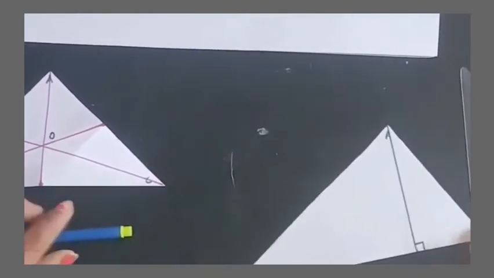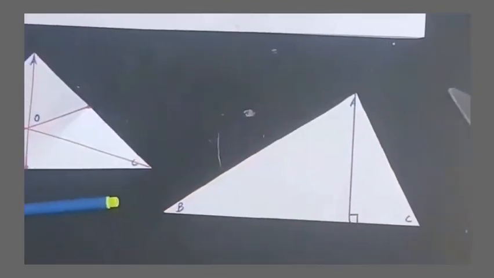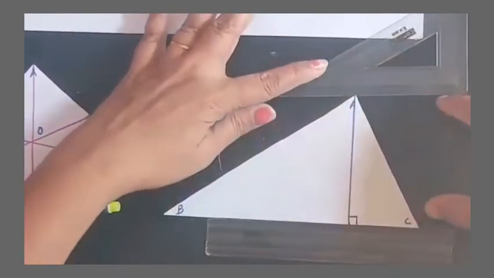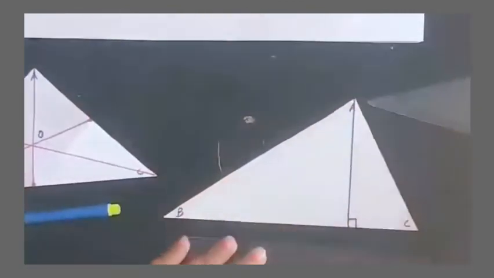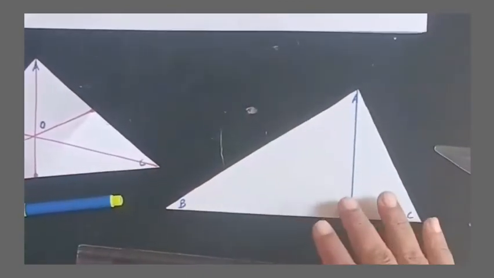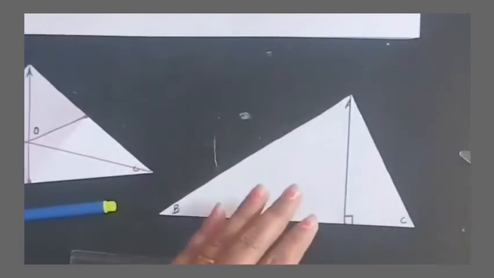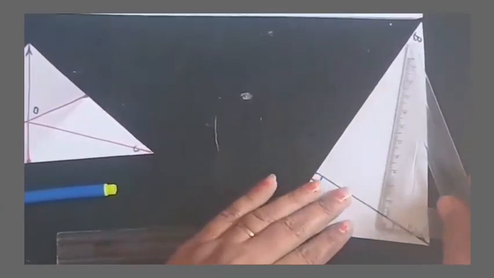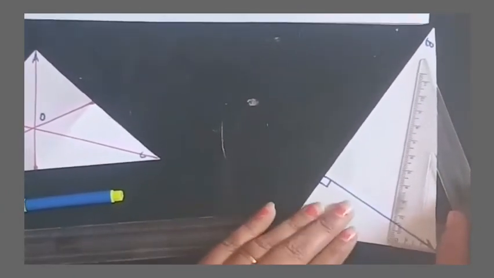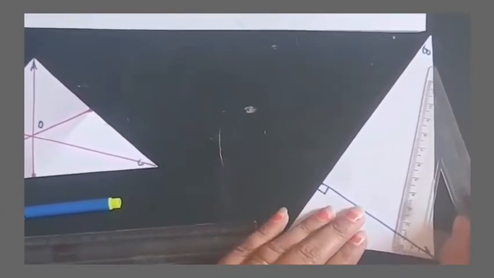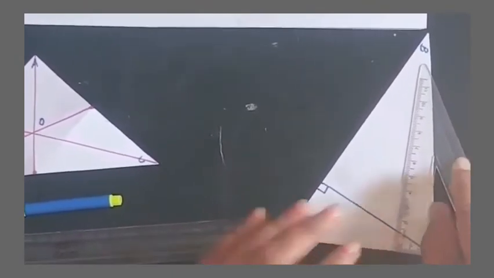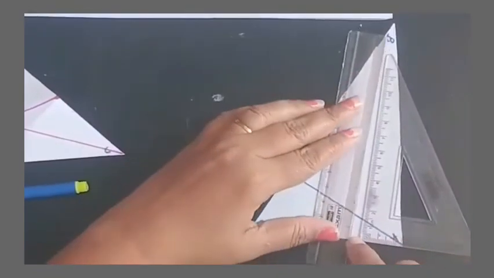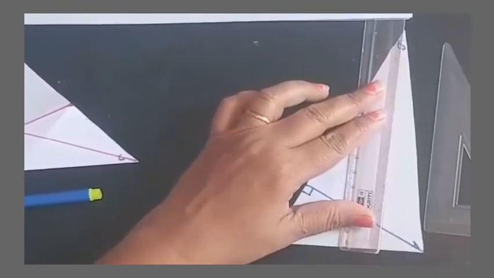So now this is called the height of that triangle. If I take a scale and measure this distance, that distance is nothing but the height of the triangle. Now this is the height here, but if I want to find the height from this side also, I can find it. So what I will do? Here also I can locate the height of the triangle. It's almost 90 degrees.